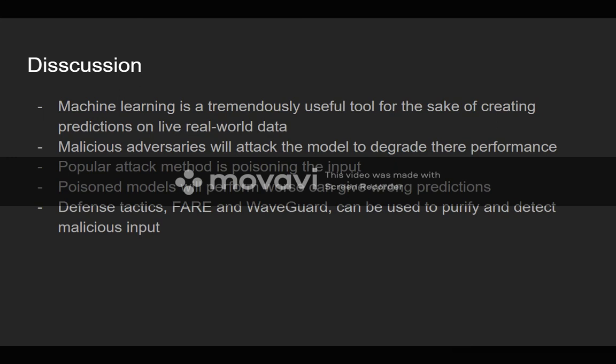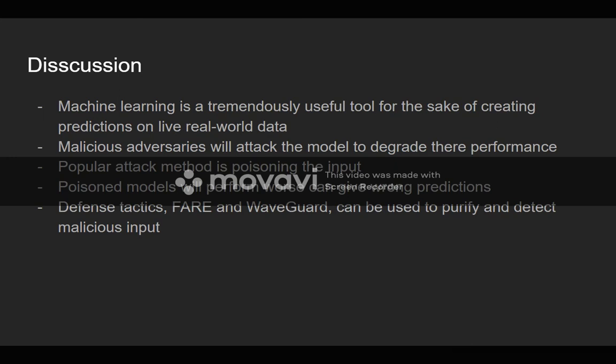We've seen a lot of times where anytime an attack was made against a machine learning model, the model itself wasn't attacked, but instead the input that was given to the model to train it was attacked or poisoned. The way the attacks worked is that they would simply make the input not optimal, or purposely give wrong input or modify the input, so the model wouldn't be able to learn properly, and then would provide wrong predictions afterwards.